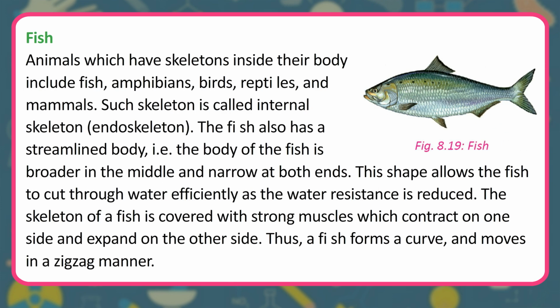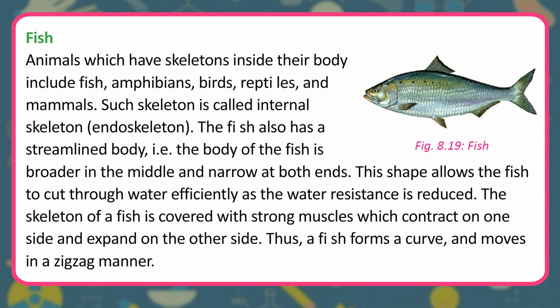Fish. Animals which have skeletons inside their body include fish, amphibians, birds, reptiles, and mammals. Such skeleton is called internal skeleton, endoskeleton. The fish also has a streamlined body, i.e. the body of the fish is broader in the middle and narrow at both ends. This shape allows the fish to cut through water efficiently as the water resistance is reduced.